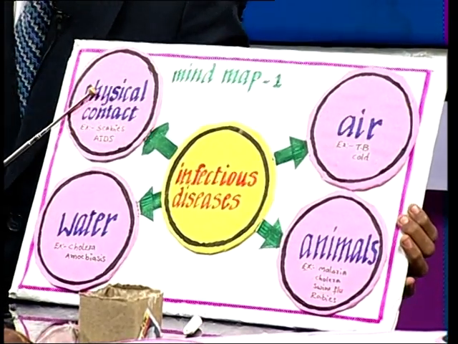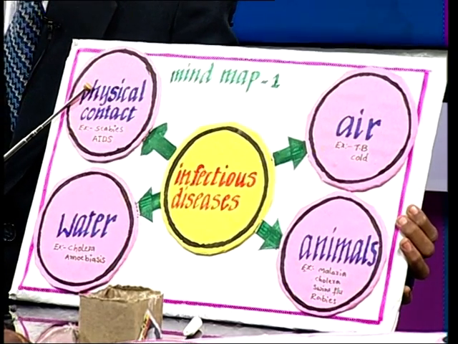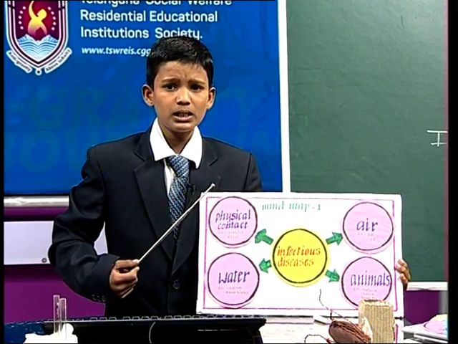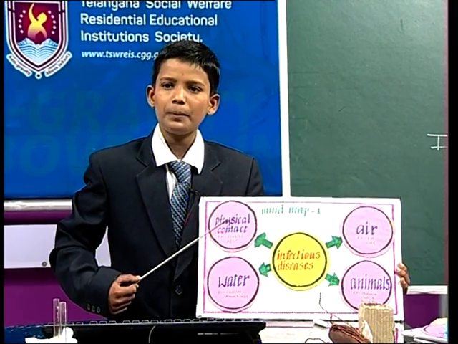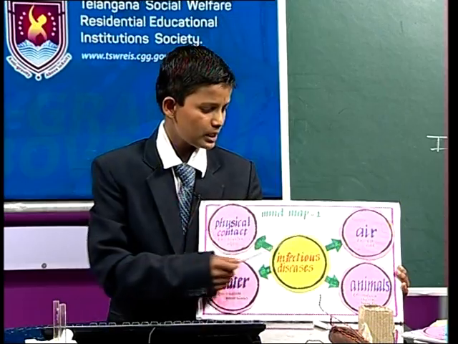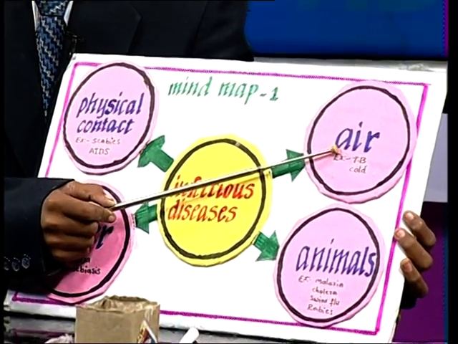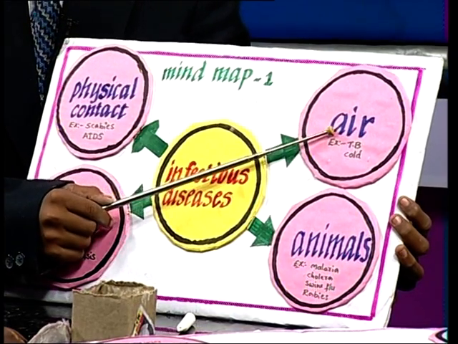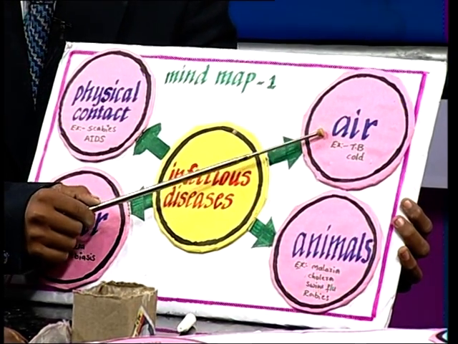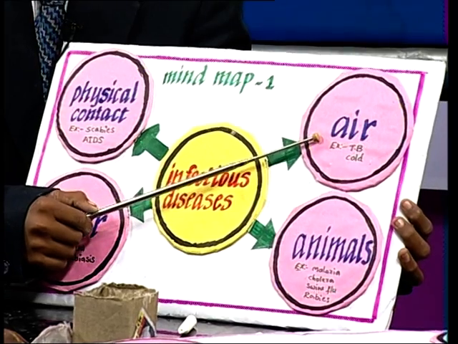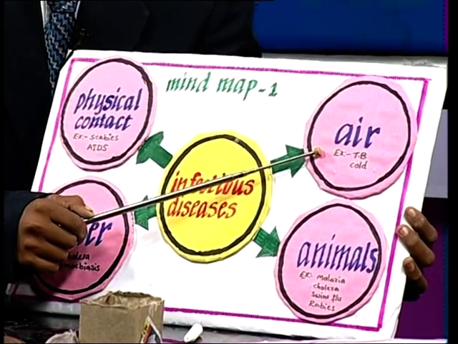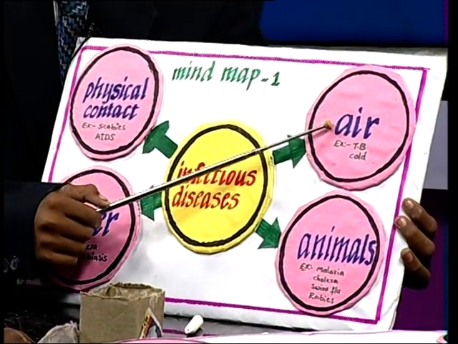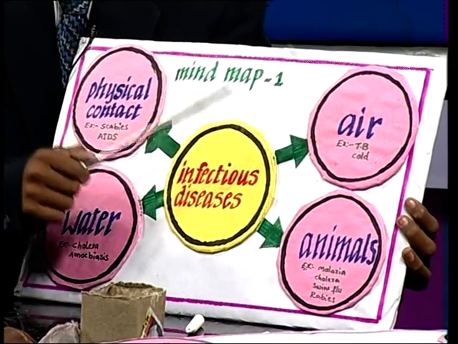It is caused by physical contact. When a person is affected by scabies, then if another person wears that person's clothes, the other person is also affected by scabies. Another route is air. For example, TB is transmitted by air. When a person affected by TB spreads saliva, the air transmits the saliva to another person, and then that person is also affected by the TB virus.